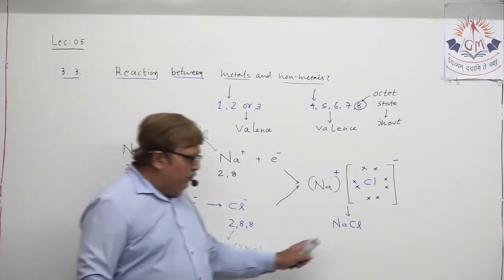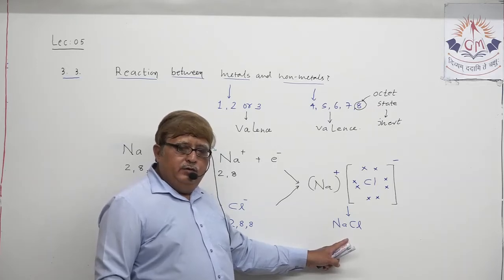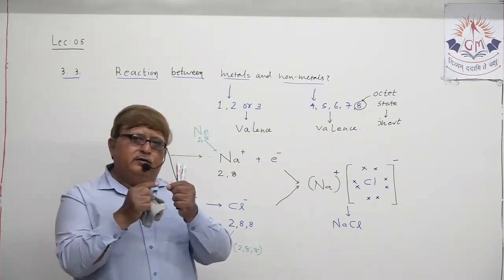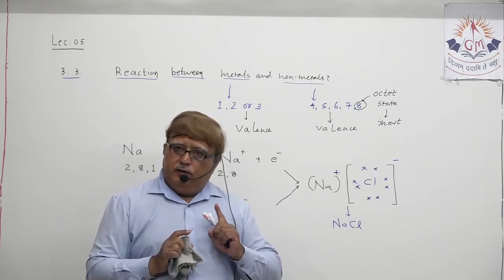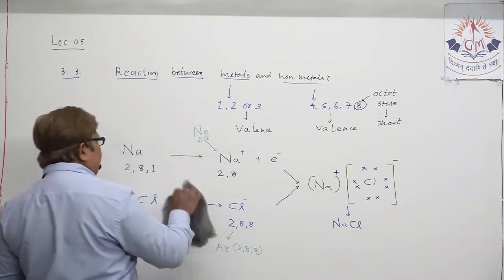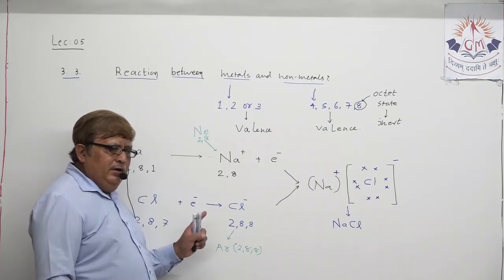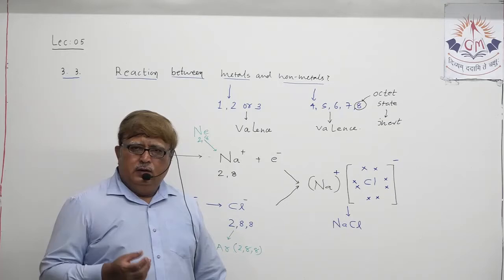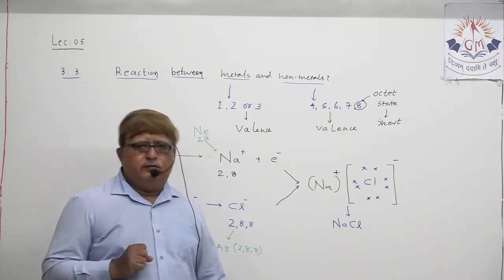Ionic compounds are formed by molecules, and these molecules are formed by electrostatic attraction between oppositely charged ions. That you should mind, okay? Suppose in exam, my dear student, in every lecture as I discuss with you, don't just follow the textbook.